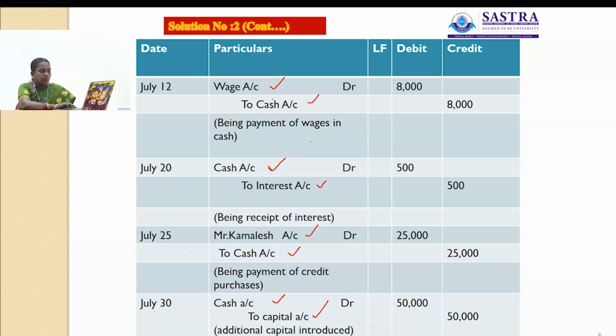Then the last transaction, July 30th, additional capital introduced by Ramakrishna. Here there are two accounts involved: one is cash account and another one is capital account. Cash comes into the business, so that account will be debited. Capital introduced by Ramakrishna, so he is a giver, so that account will be credited rupees 50,000. So in the debit column, cash account 50,000, to capital account, then credit column 50,000.